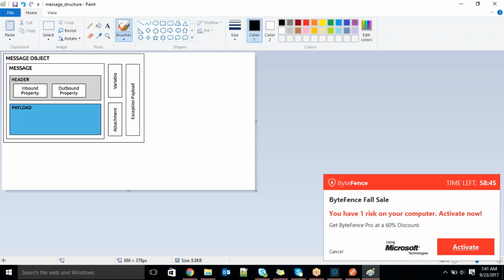So there is an interview question also: what is the message structure, and what are the components of the message structure? We can say header, payload, attachment, variable and exception payload. You can explore more on that. What is meant by inbound property? What is meant by outbound property? What is the attachment, what will it do, what is the exception payload, how will we fetch it? The syntax is simple. These are all under message, so you can keep message dot payload, or message dot inbound properties dot a particular inbound property. We can get it like that.